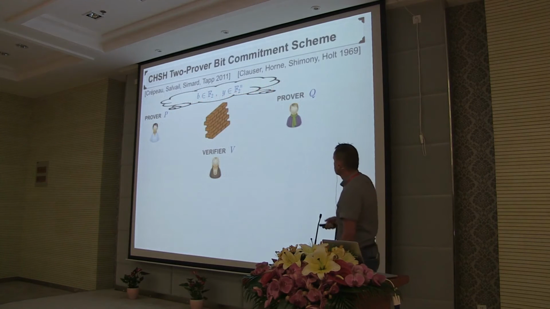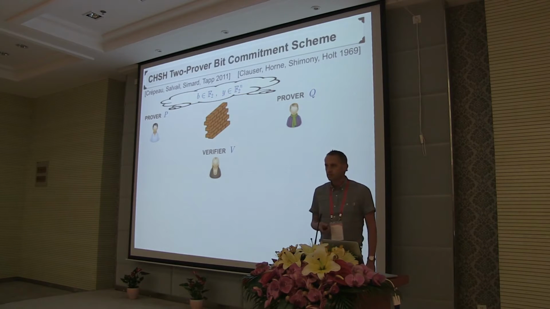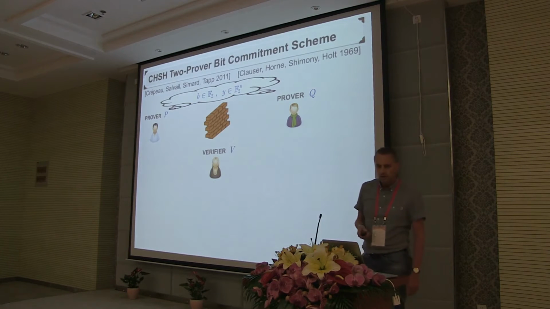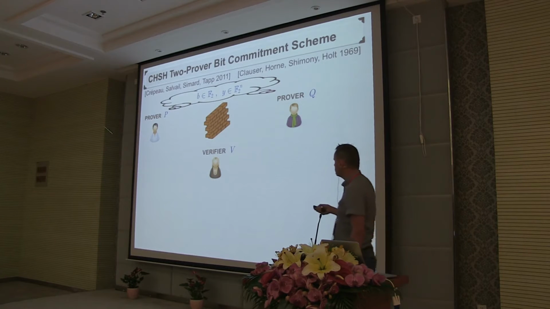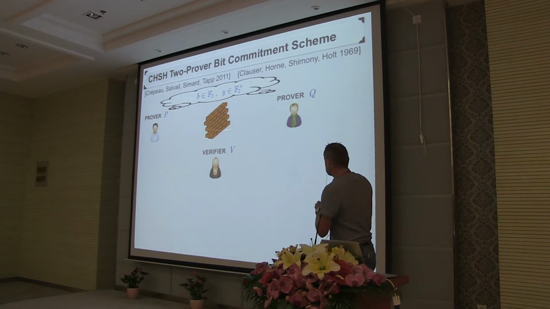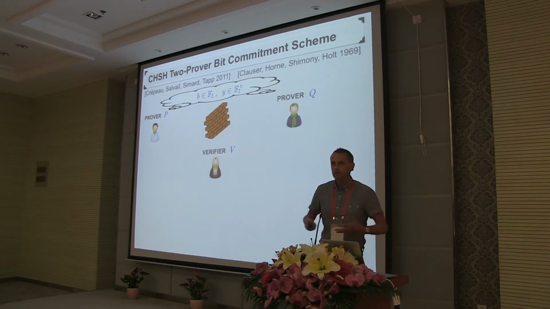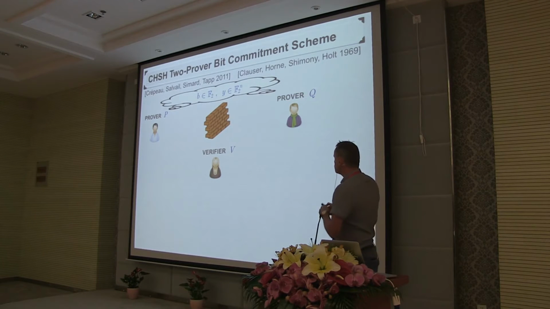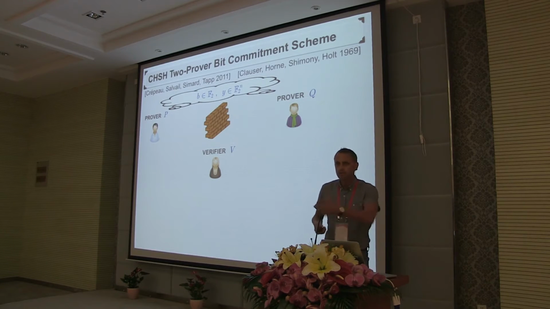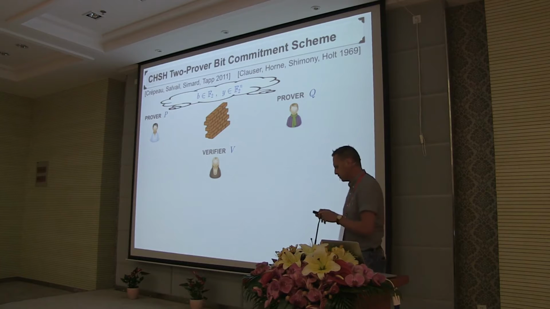So I'm going to show you a simple example scheme of such a two-prover commitment scheme, which is due to Crépeau, Salvail, Simard, and Tapp, and is very closely related, as you can see, to the CHSH non-local game. So here we have the two provers, P and Q, and as I say, it's assumed that during the course of the execution of the protocol, they cannot talk to each other. Now we do assume they have agreement on the bit B they want to commit to, so the message they want to put into the vault is just a bit, and we also assume they have shared randomness Y.